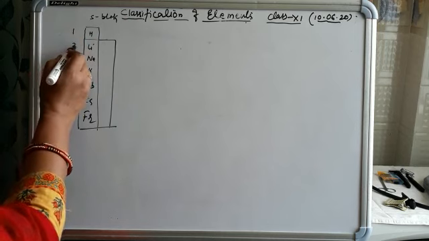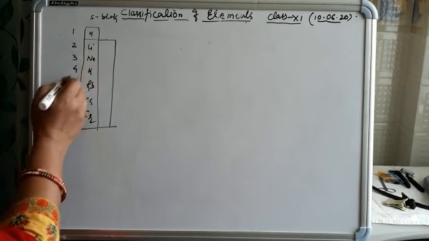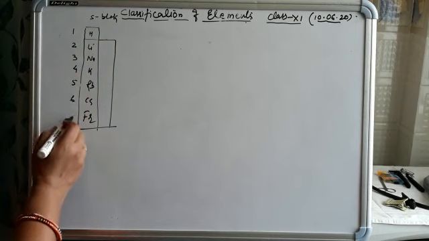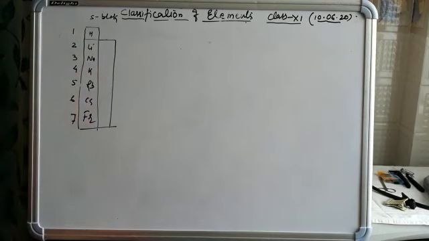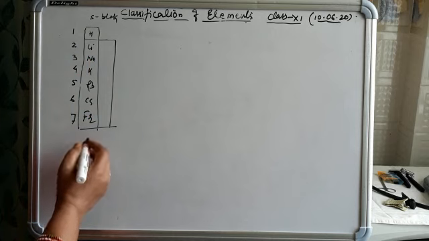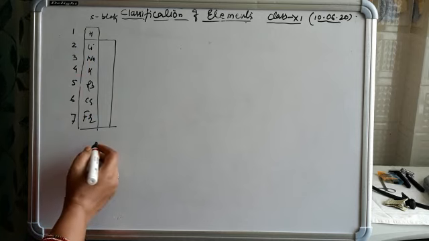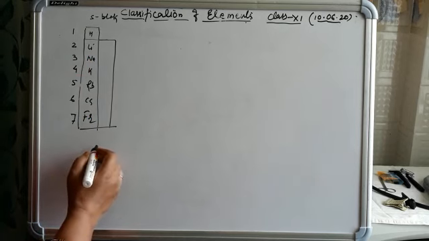First period, second period, third, fourth, fifth, sixth and seventh. So by electronic configuration we can find out the group, period and place of the element.